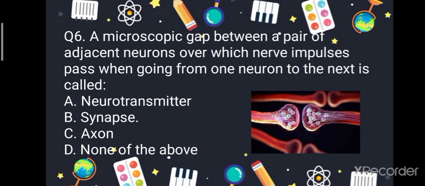Just try to give the answer in the comment box. Your correct answer is synapse. You just look at the picture, the place where the axon of the neuron meets the dendrite of another is called synapse.